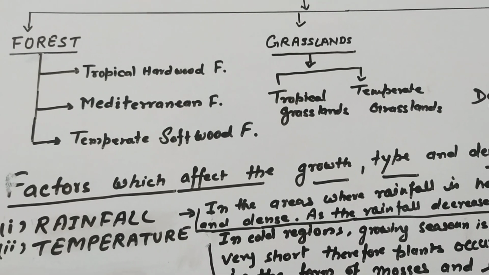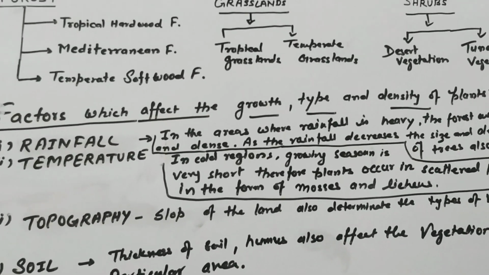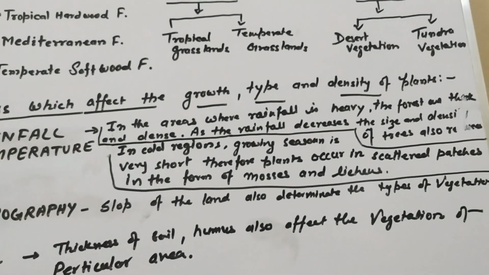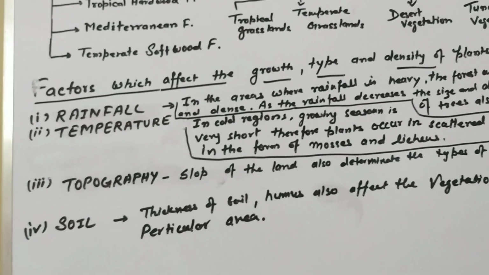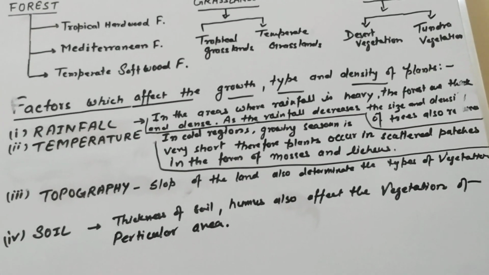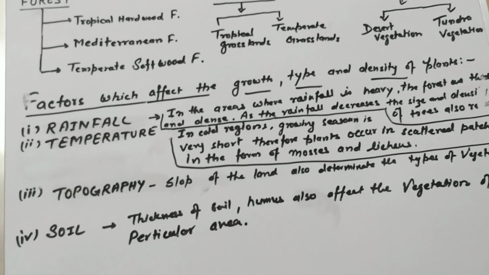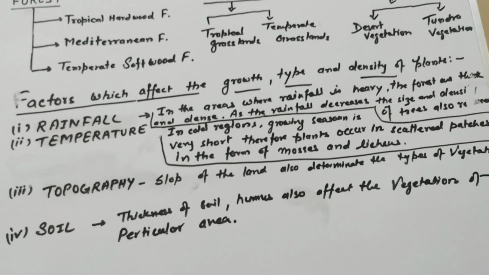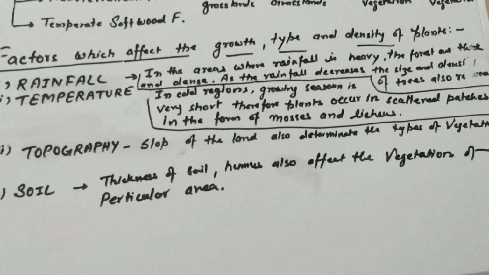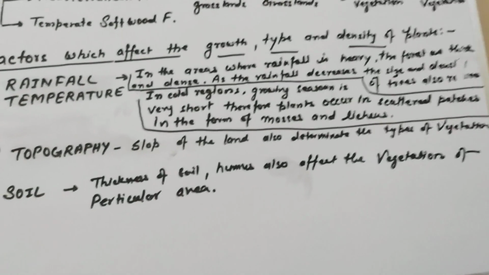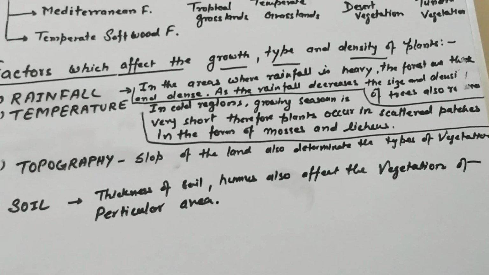Before starting the topic forest, we will shortly discuss the factors which affect the growth, type and density of plants. First of all, the main determinants of the vegetation of an area are rainfall and temperature. After that, topography or slope of the land, type of the land, thickness of soil, fertility of soil, and amount of humus in the soil also affect the vegetation of a particular area.